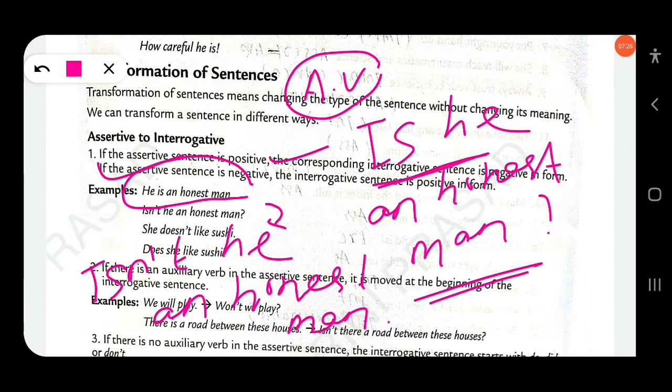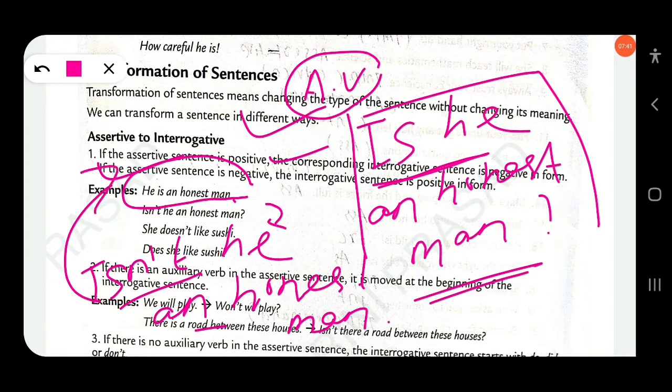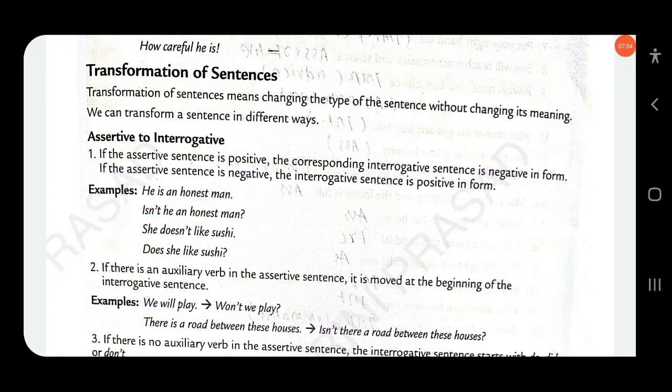So here the sentence is given in positive. So when you change, you can change in two ways. First, it can be correct, is he an honest man? Here the meaning of the sentence changes. But here, isn't he an honest man? That means he is an honest man. Okay, if the sentence is given in positive, when you change positive into interrogative, we can add not here. Isn't he an honest man? Clear?